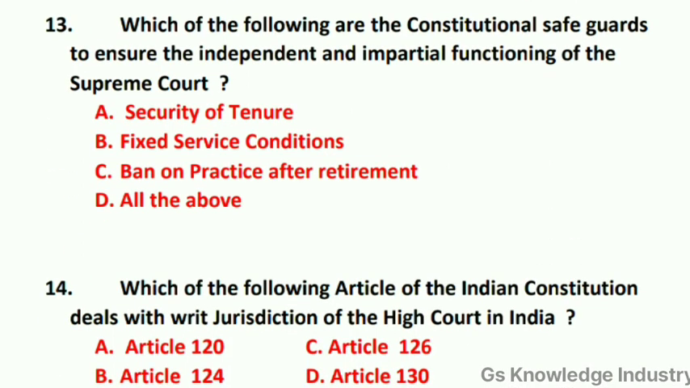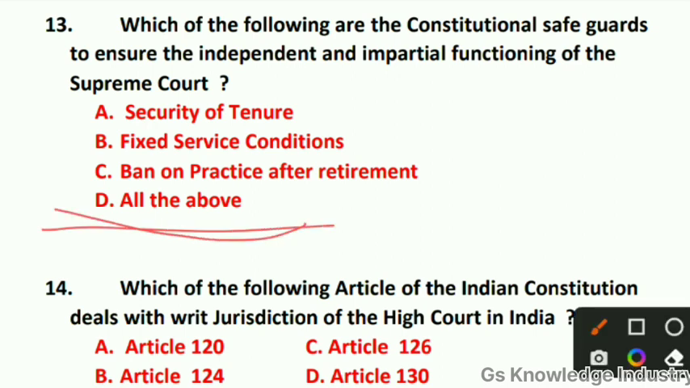Question 13. Which of the following are the constitutional safeguards to ensure the independent and impartial functioning of the Supreme Court? Option A, security of tenure. Option B, fixed service condition. Option C, ban on practice after retirement. Option D, all of these. Here the correct answer is option D. Option D is the right answer. All of these: security of tenure, fixed service conditions, ban on practice after retirement. All 3 are the right answer.